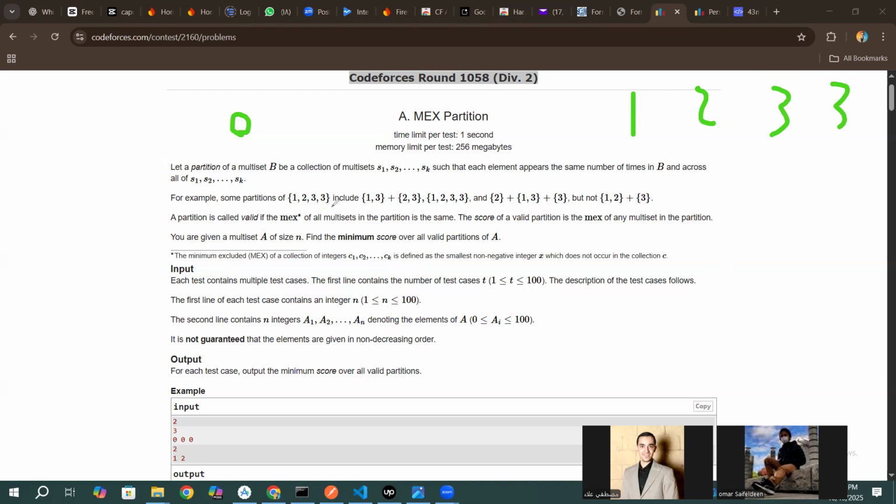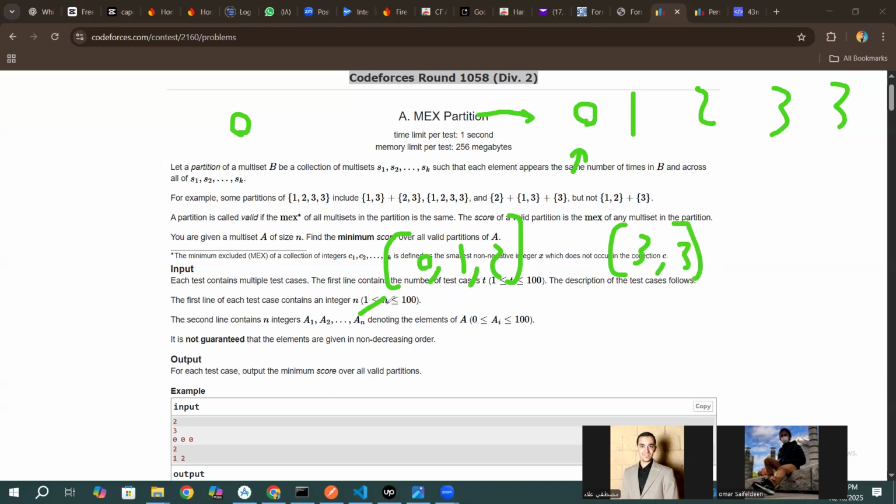But let's imagine another partition where there is a 0. If there exists a 0, are we able to let the minimum score be 0? It's impossible. Why? Because this 0 will exist in one of the arrays, like 0, 1, 2 and then 3, 3, or any other partition.